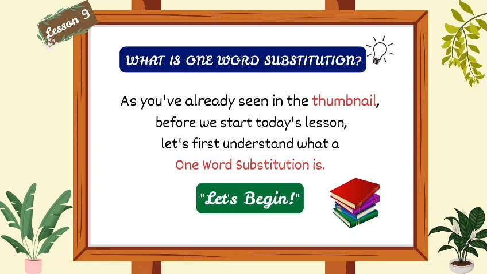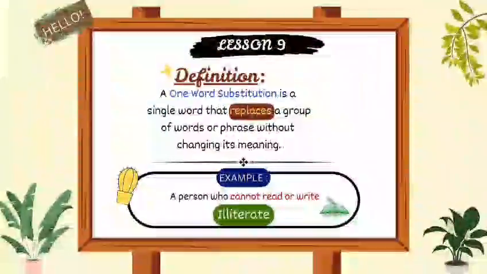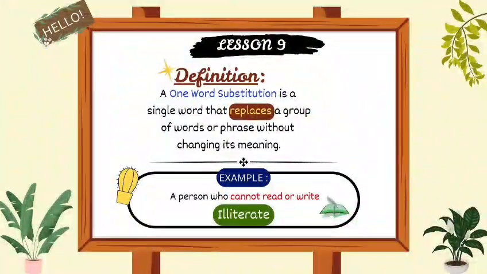So guys, as we have already seen in the thumbnail, today we will learn about one word substitution. So what is one word substitution? Let's first understand this, and let's begin. A one word substitution is a single word that replaces a group of words or phrases without changing its meaning. For example, a person who cannot read or write, we will say illiterate.